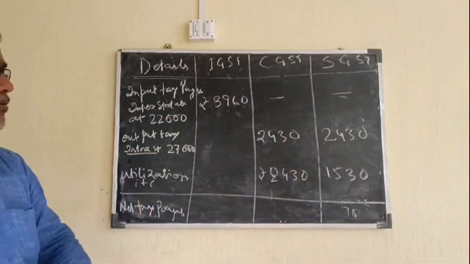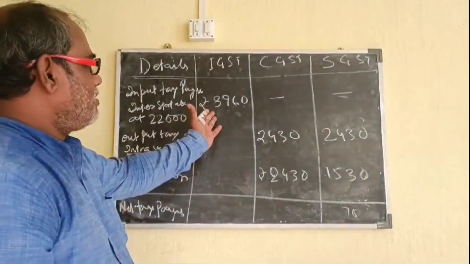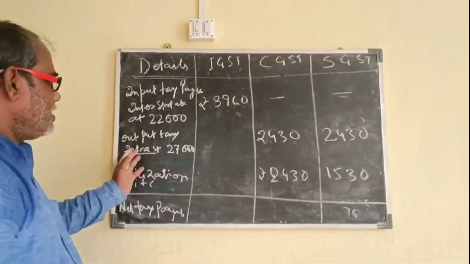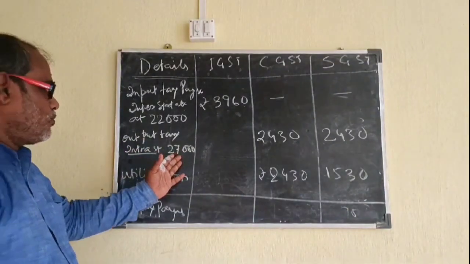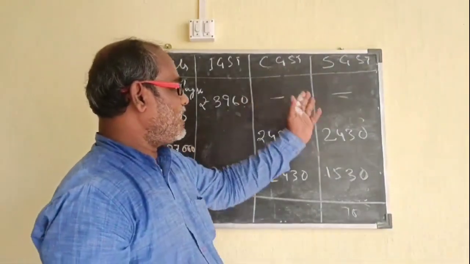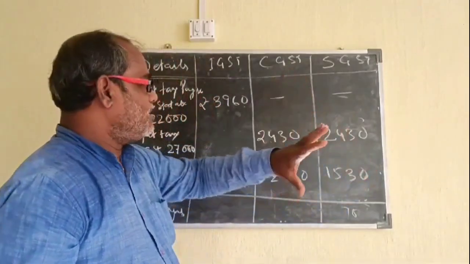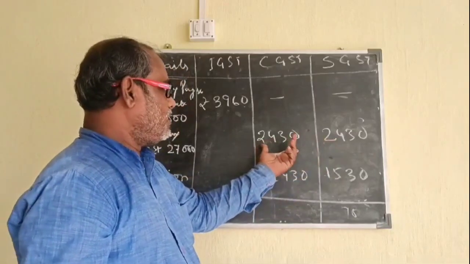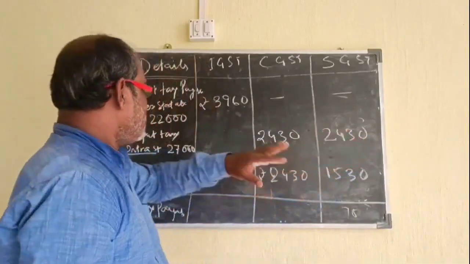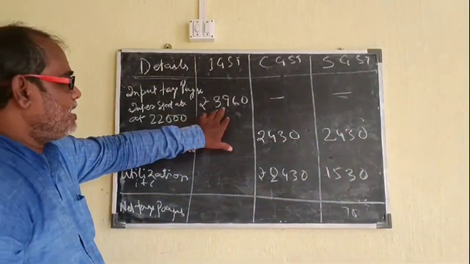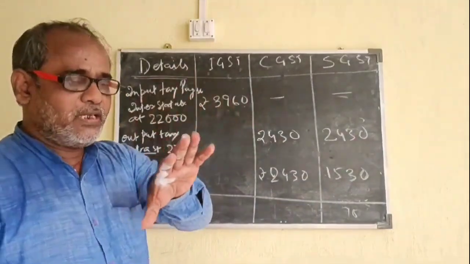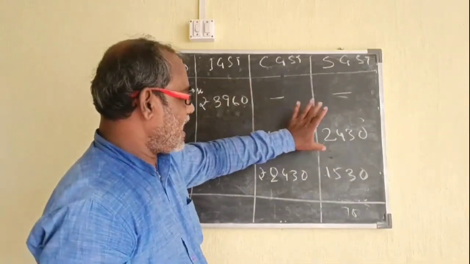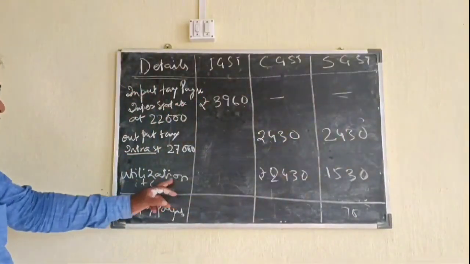My dear, let me explain once more. Already he has paid 3960 as IGST, and when he sold at 27,000, he has collected 4860. This 4860 is within the state, so it has been divided into two parts, that is 2430 and 2430. Since the dealer has already paid 3960, he is going to utilize this money in this and this, that is utilization of ITC.